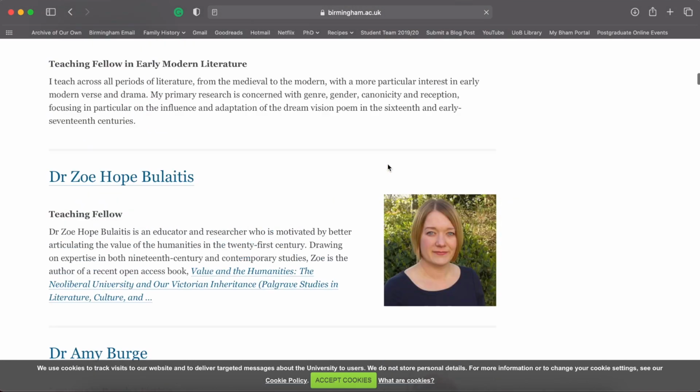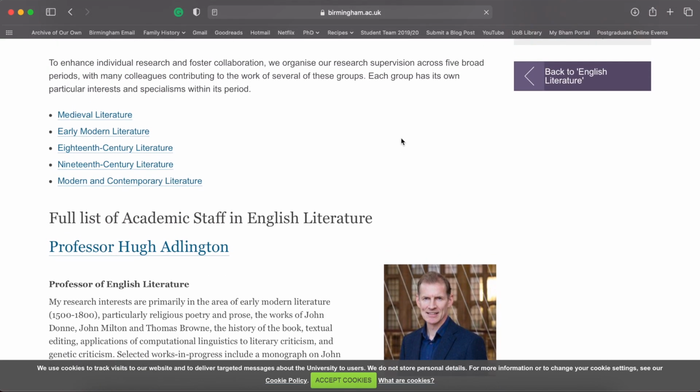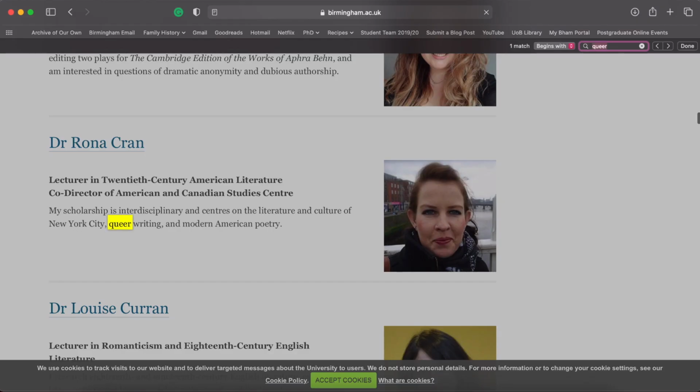Now, this is a lot of people to look through. I didn't look through these people in detail. What I did is I found some key words that were relevant to my course. So for me, one of them was queer. So instantly I can see, oh, okay, Dr. Ronna Cran is a lecturer in 20th century American literature and looks at the culture of New York City, queer writing and modern American poetry. So I would then flag her.